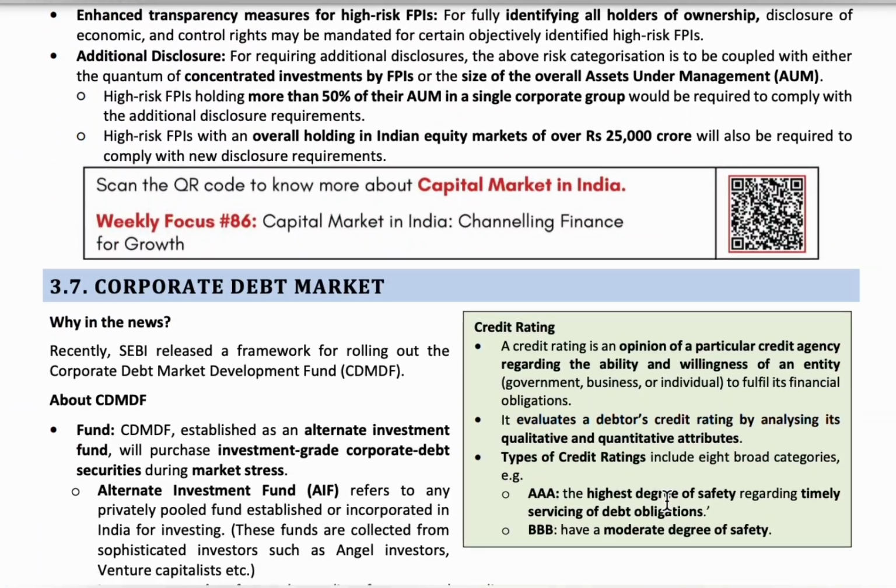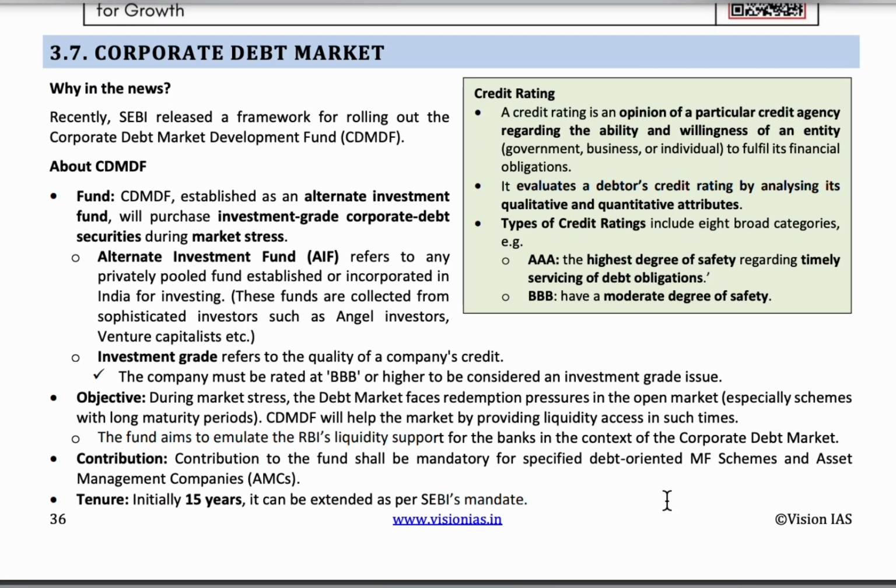The next topic is the corporate debt market. Generally the debt market and the bond market are the same. The debt markets are of two types: one is the government debt market and the second is the corporate debt market. The bond has some value. If a company or the government is in need of money, then they release a bond. Buying a bond means investing money in something, and we get profit, an interest rate. So it is like an asset.